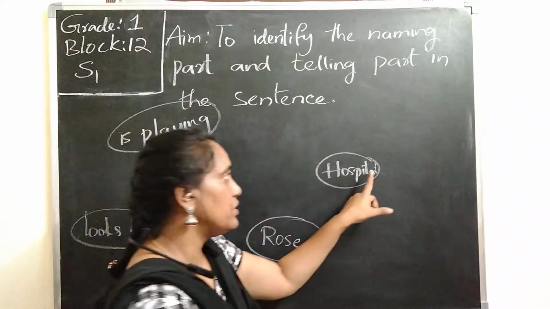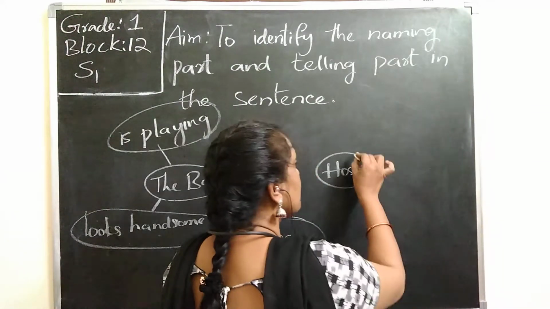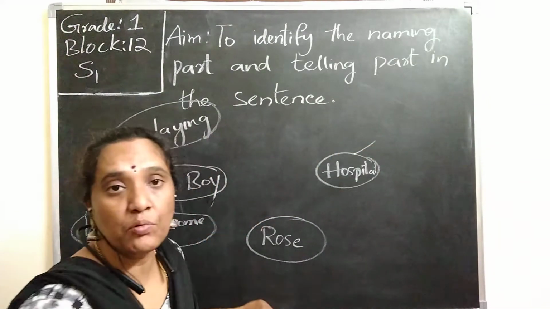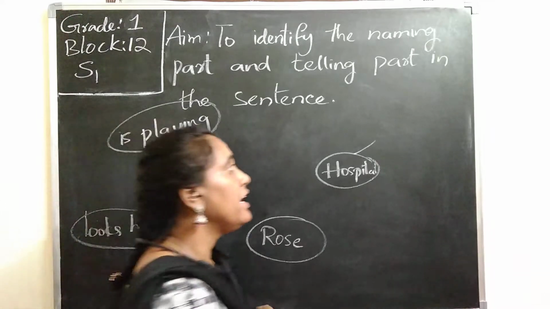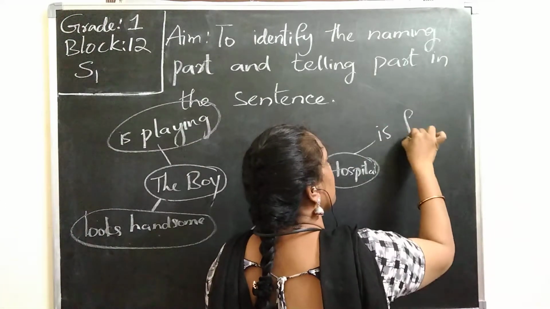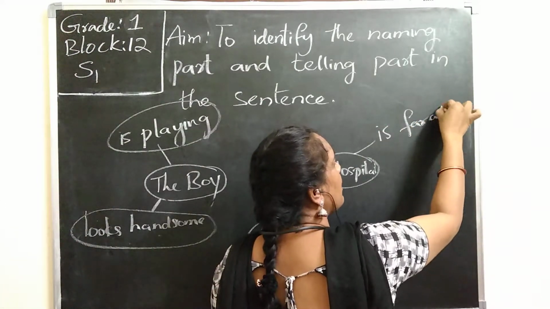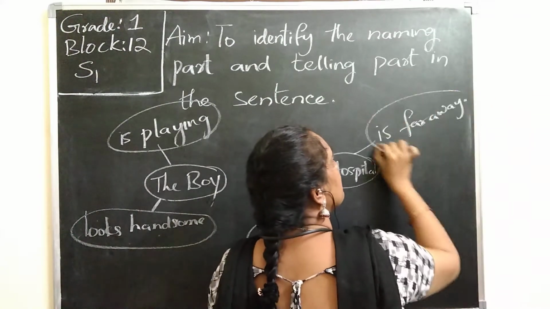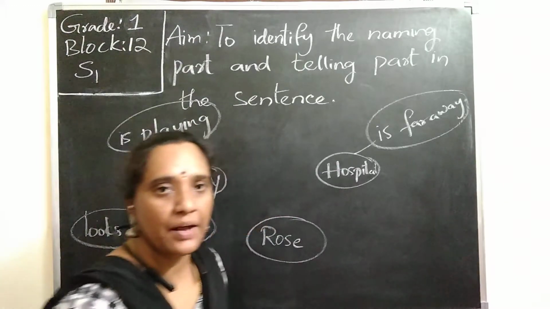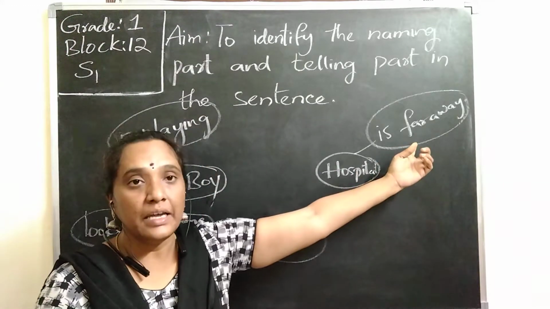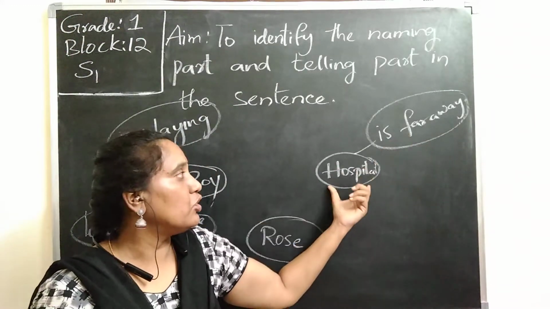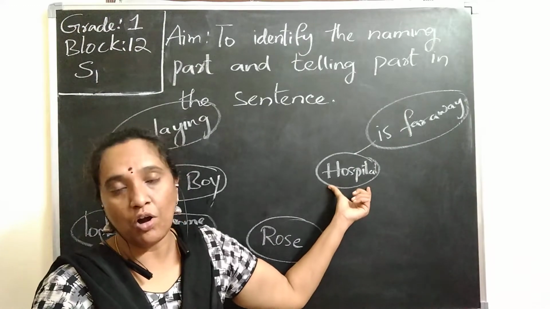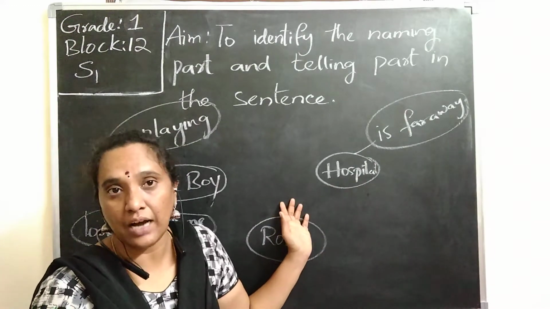If I take the hospital, what can I say about a hospital? Hospital is far away from our house. From my house it is far away. So the words "is far away" are the telling part about the hospital. So hospital, what does it do? It can't do anything.